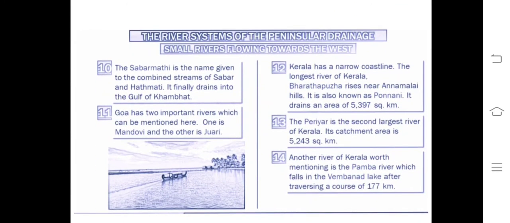Sabarmati is the name given by the combined streams of Sabar and Hathmati. That's why Sabarmati. It drains into the Gulf of Khambhat. Goa as a river system, you know about the Mandovi. I told you a number of times, Mandovi and Zuari also.